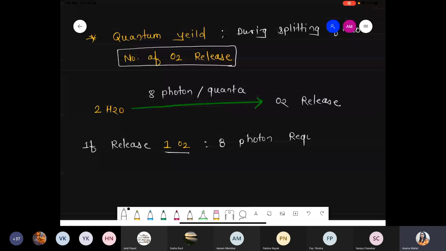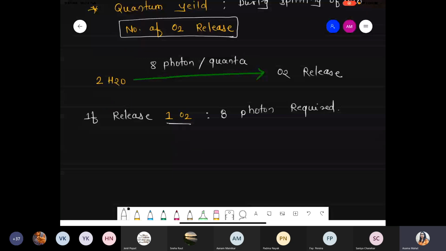How many are required? A total of 8 photons are required. So on that basis, if you want to convert, you can simply divide 1 by 8. Your answer will be 12.5%. Whatever the answer becomes, that's 12.5%.